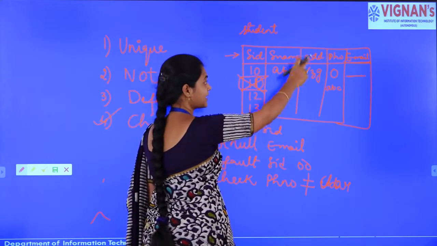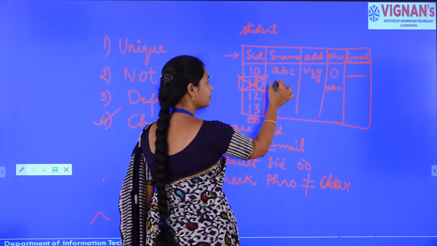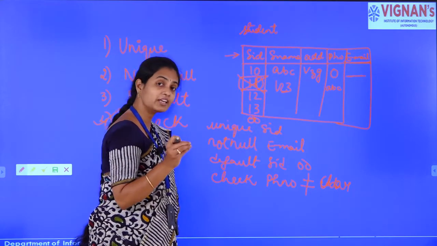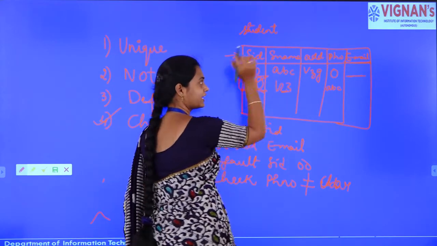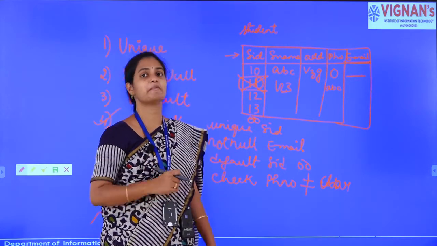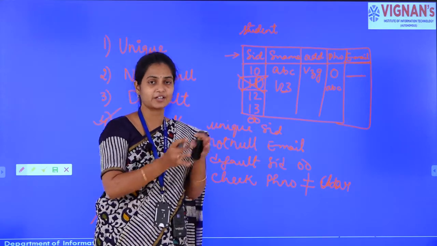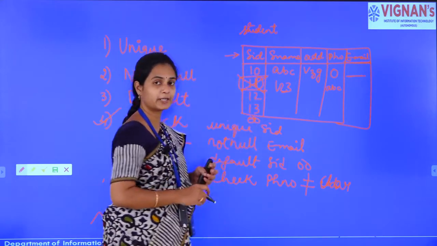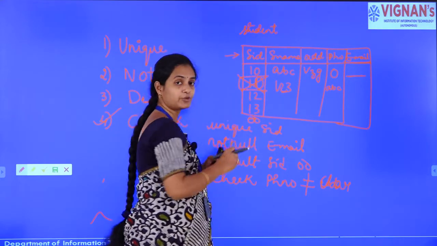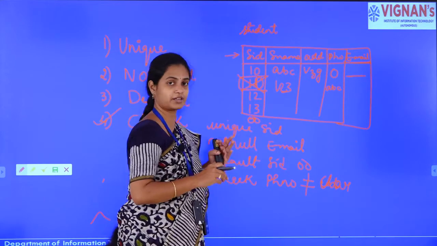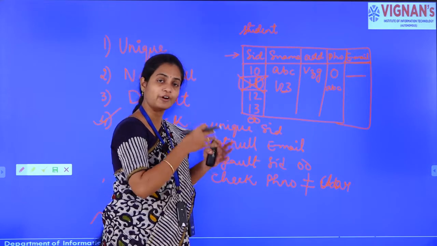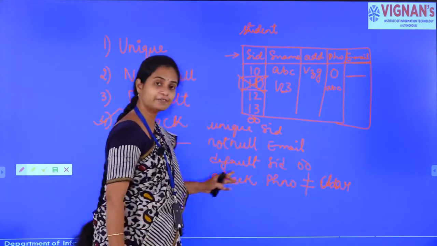Cannot mention ABC as a phone number, or else can you mention 1, 2, 3 as a student name? No. Numerical values cannot be inserted in the student name. Why? Because a proper name cannot be numbers here. So, some string should be there in the student name. Likewise, when we are giving any data for attributes, you need to give the check constraint, so that the values we are giving will be checked against the rule we have given here.